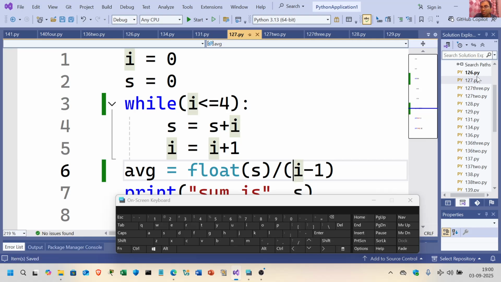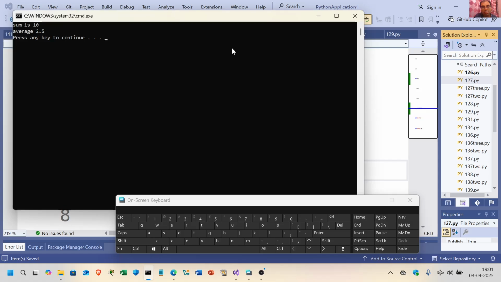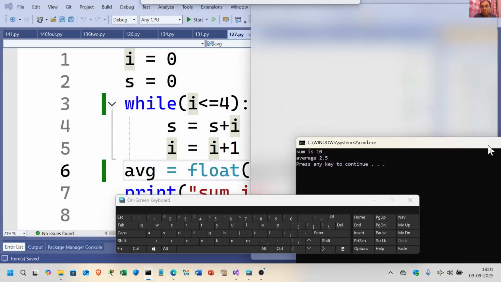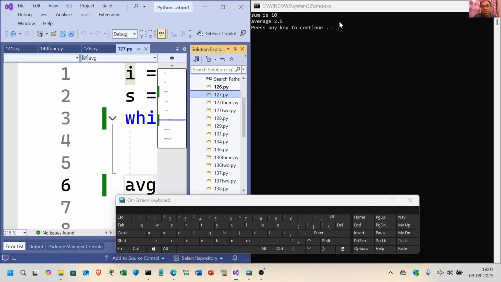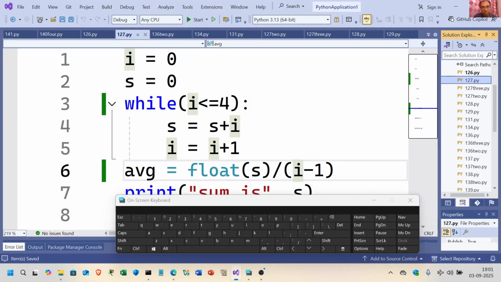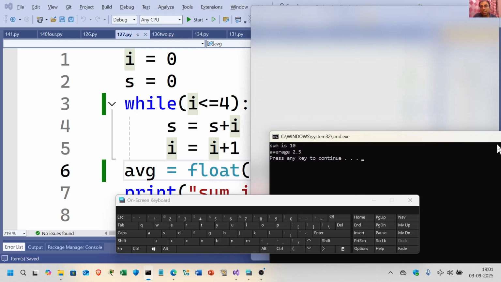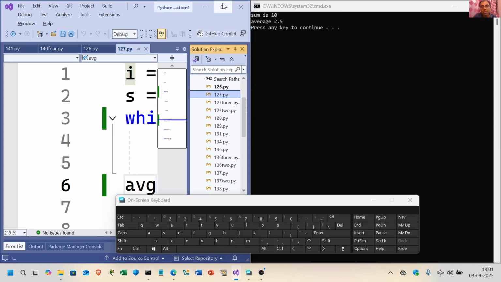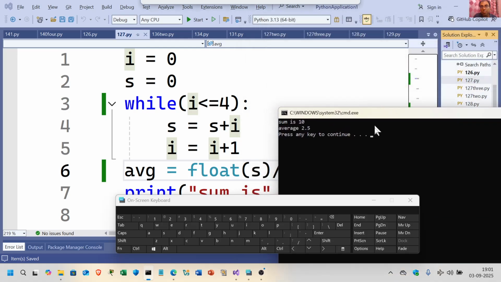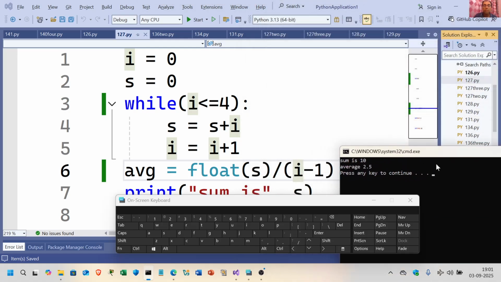But anyways, I think you got the logic. This is another example of the while code. Okay, now it is 2.5. So we got numbers 1, 2, 3, and 4. And so 10 divided by 4 will be equal to 2.5 only. I'll zoom it for your convenience. And this entire code is in the description of the video.